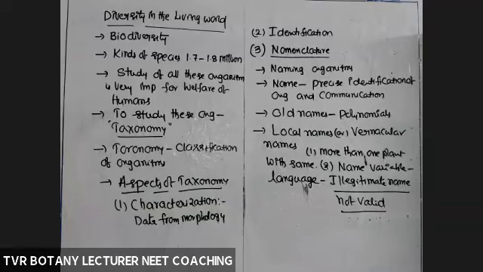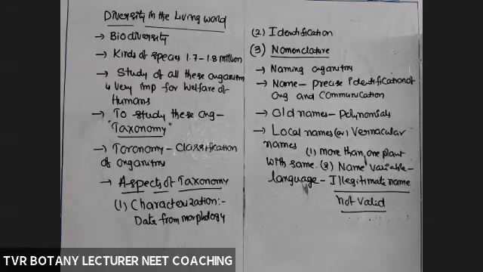So that's why we have to provide a particular single scientific botanical name which is universally acceptable in any domain, any area, any country, any locality, any language, irrespective of location, country, state, everywhere. That should be called by only one name.